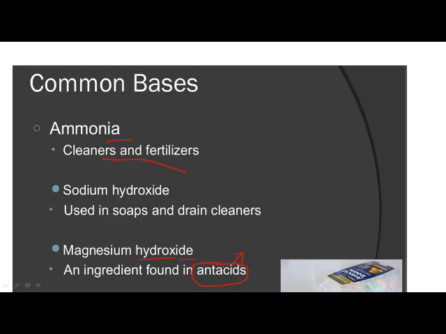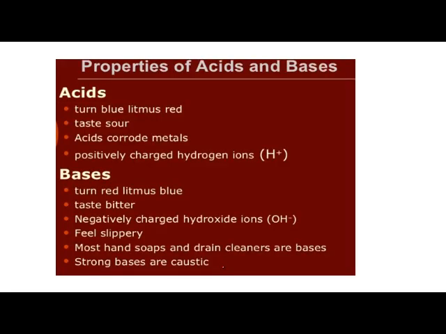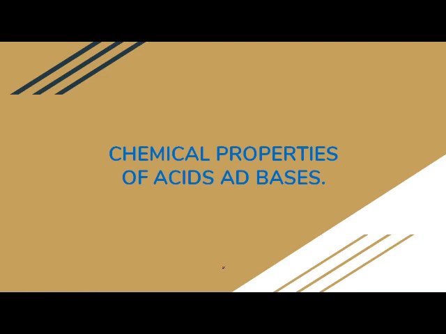Okay, so here are the basic properties of acids which we have already studied. You can go through it and read it carefully. Now, the next topic is the chemical properties of acids and bases. So far we have studied the general properties.